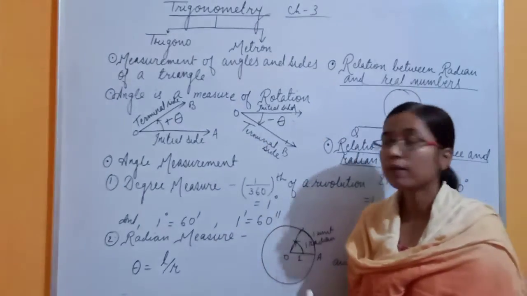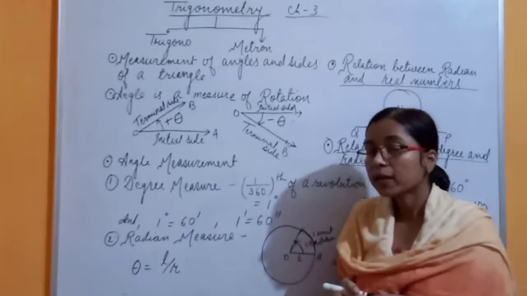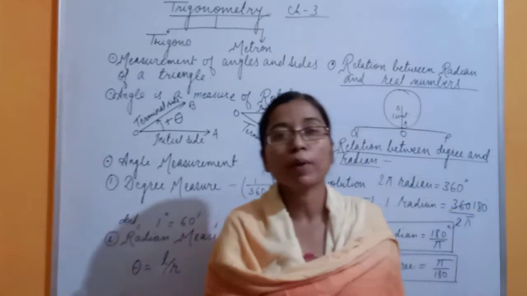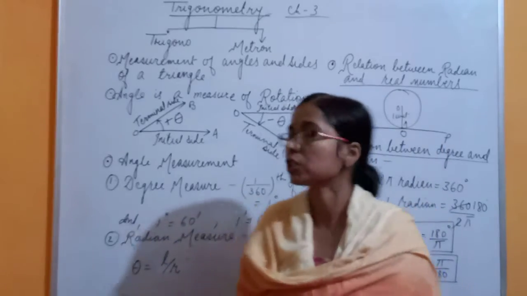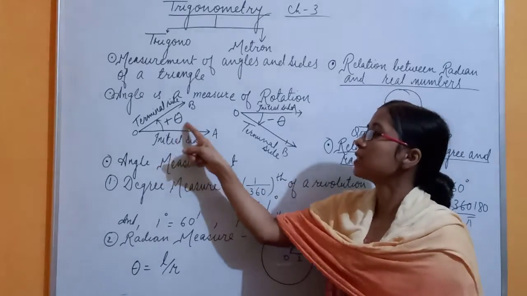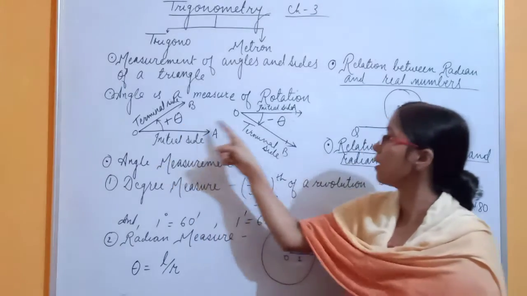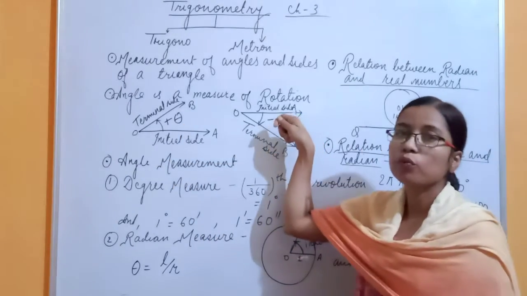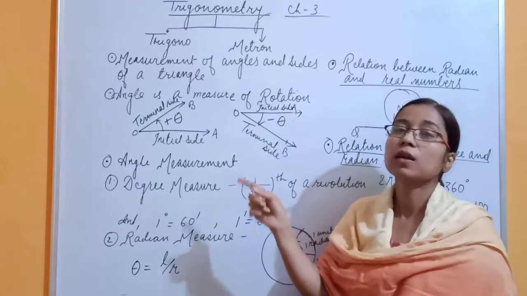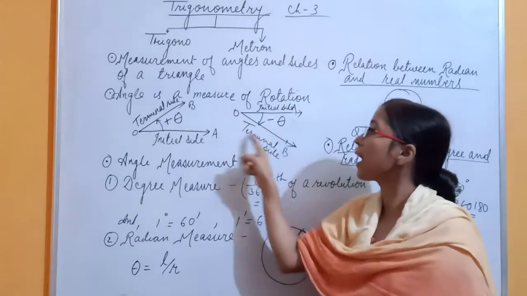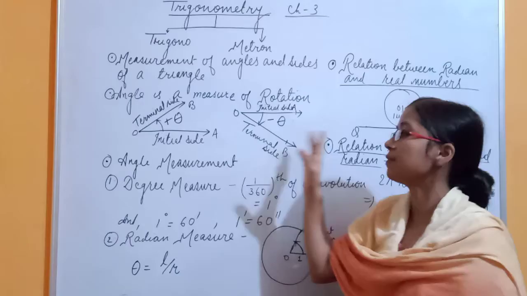Okay, now you have understood that when your rotation is in the upward direction or the anti-clockwise direction, you will consider it as the positive angle, and when it moves towards the downward direction, meaning in the clockwise direction, then you will say that this angle is the negative angle.